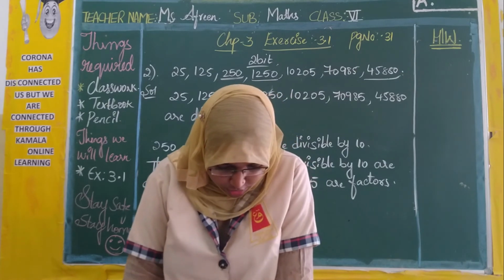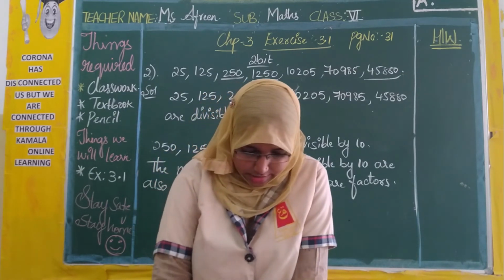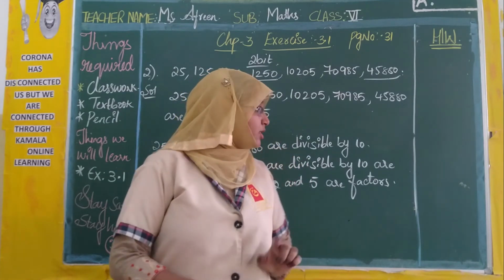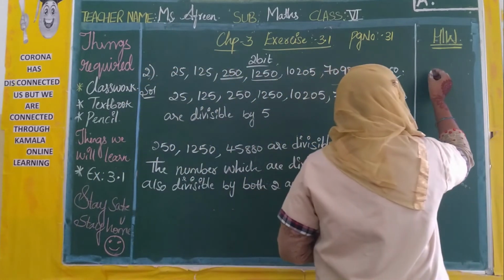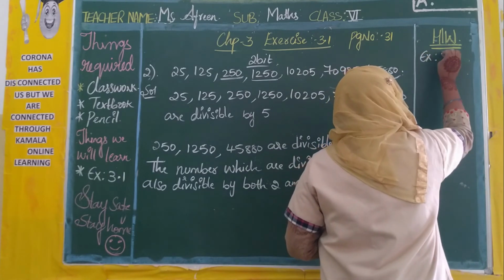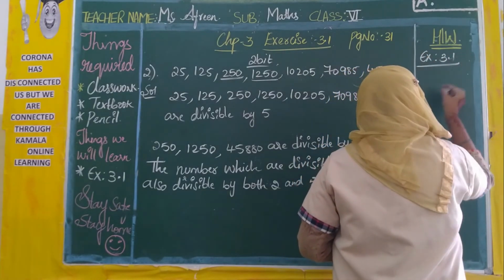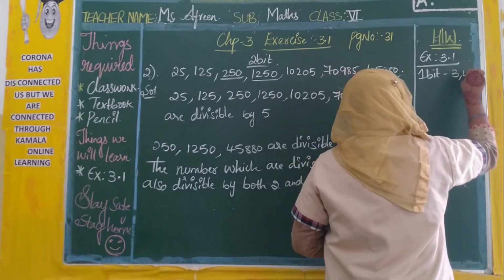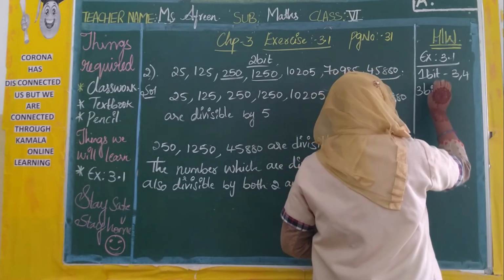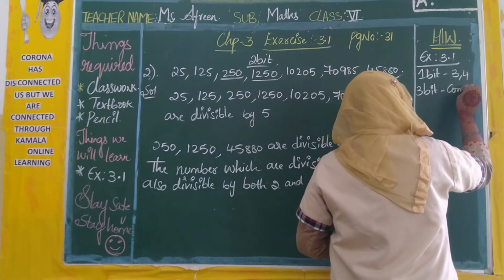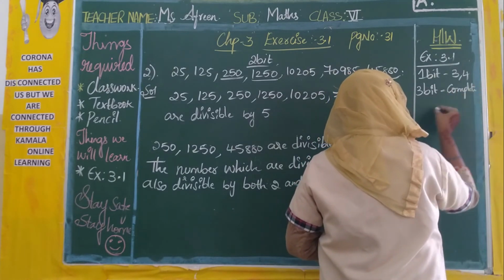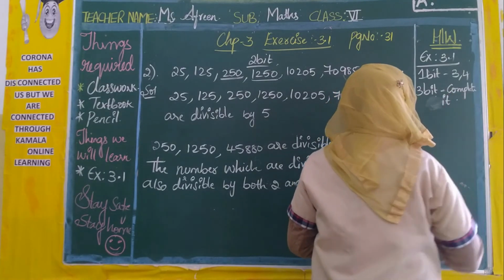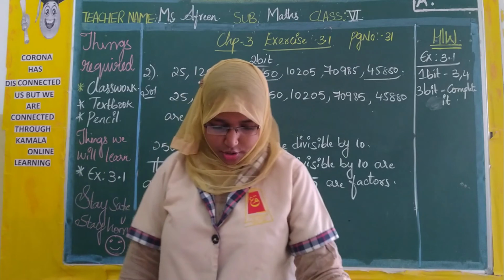You have 4 more numbers. Check it and make it clear. So what is your homework? That is Exercise 3.1, first bit, third and fourth one, and third bit, you are going to complete the box. Yes. This is your today's homework.